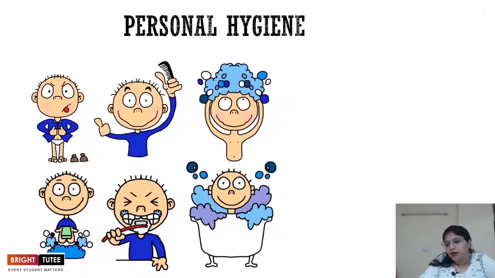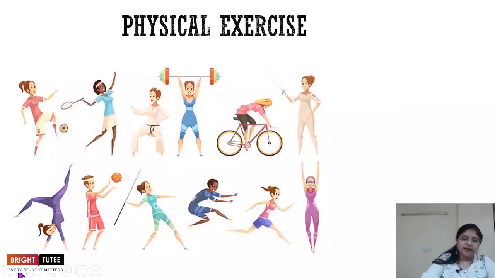So proper cleanliness and hygiene during the menstrual cycle should be maintained, because if you're not able to maintain proper hygiene during this time, you might also suffer from fungal infections, right? So it is very important for girls to maintain such hygiene. Overall, personal hygiene should be maintained during your adolescent period, because, like I said, of the increased activity of the glands, right? Then another aspect that we were talking about was physical exercise.